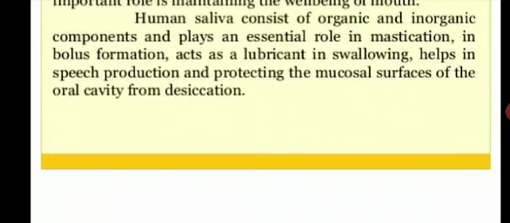Desiccation means dryness of the mouth. So your saliva protects your mouth from dryness.